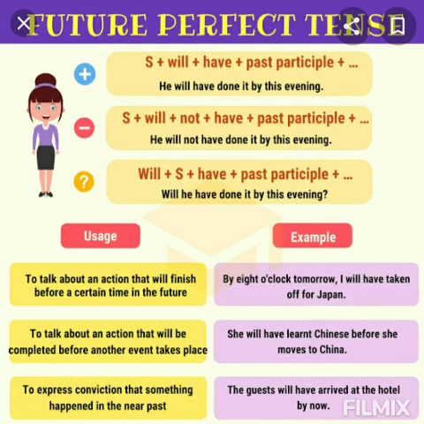Future perfect tense. Where do we use this tense? To talk about an action that will finish before a certain time in the future. Example, by 8 o'clock tomorrow, I will have taken off for Japan. To talk about an action that will be completed before another event takes place. She will have learned Chinese before she moves to China. Or to express conviction that something happened in the near past. The guest will have arrived at the hotel by now.